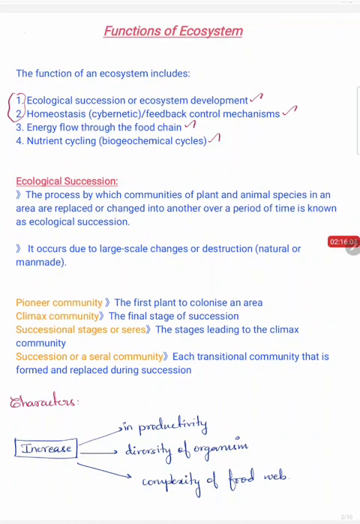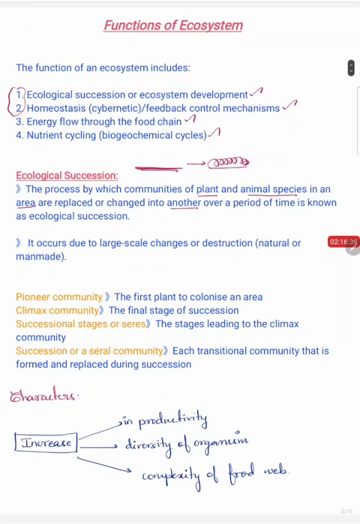Ecological succession is a process by which the community of plant and animal species in an area is replaced or changed into another over a period of time. So let me explain it in detail. Let us consider a rocky area. Here in this area there is nothing present other than rock. With time this area is inhabited by lichens and mosses, right?